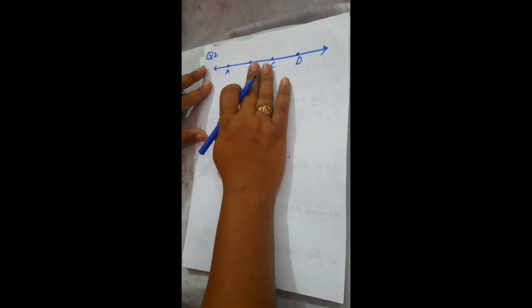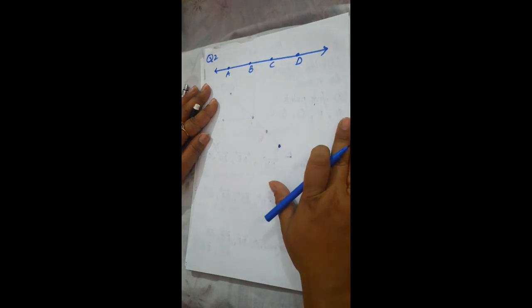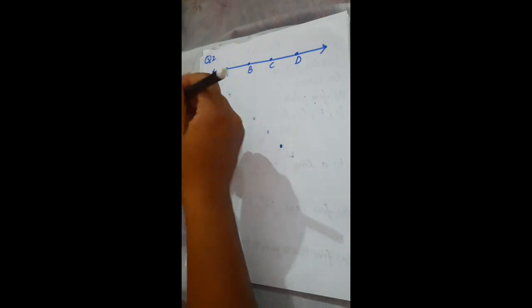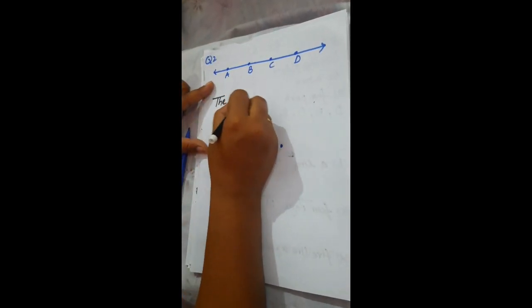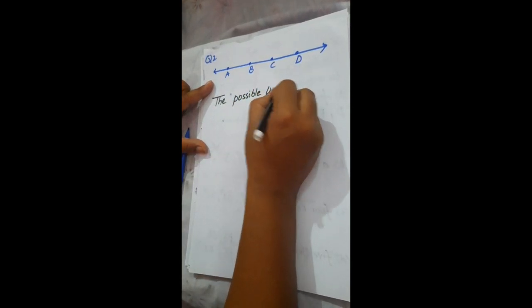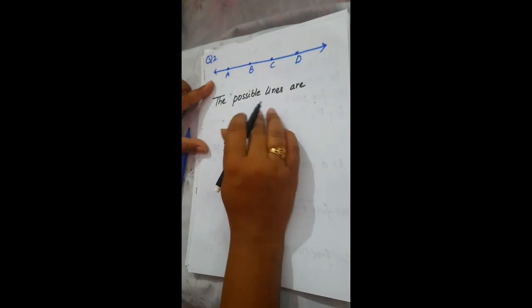Now let's continue with question number 2. This is the line given to you, and you have to write the possible ways. Name the line given in all the 12 ways, choosing 2 letters at a time from the given figure. As this line is given to you, you have to write the possible lines. How many possibilities can you write?